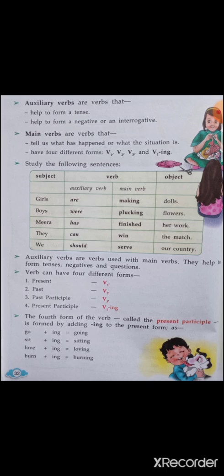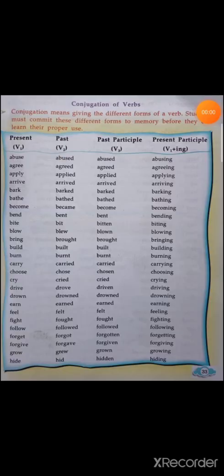Now we learn 2 different things, that are past participle and present participle. Present participle is formed by simply adding ing to the main verb, that is the present tense verb. The examples are given below. Go, going, sit, sitting, love, loving, burn, burning.